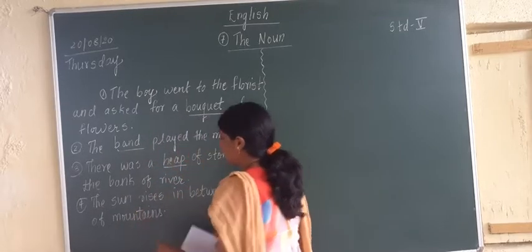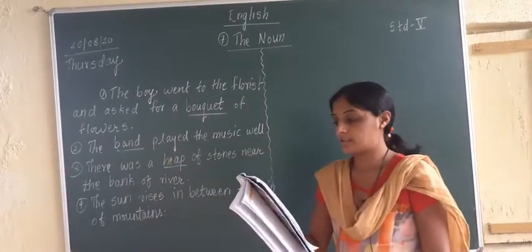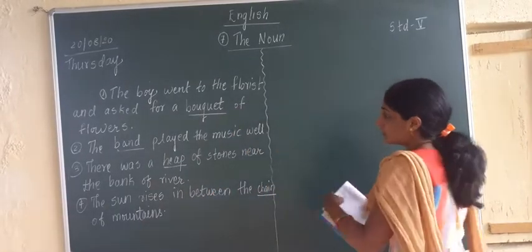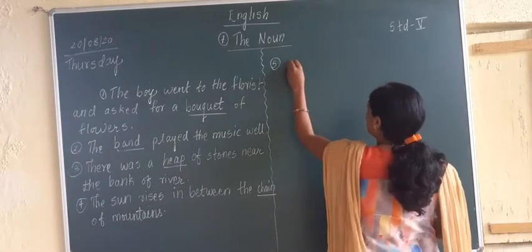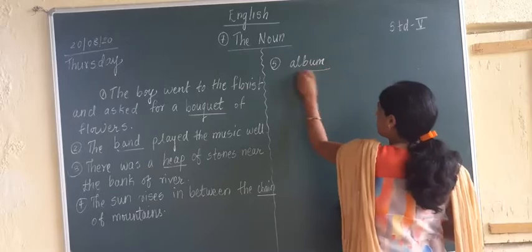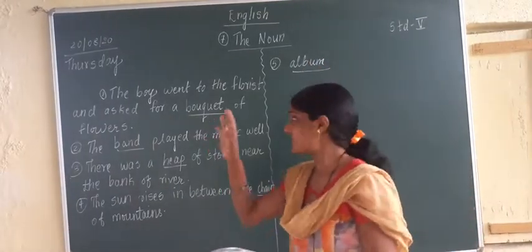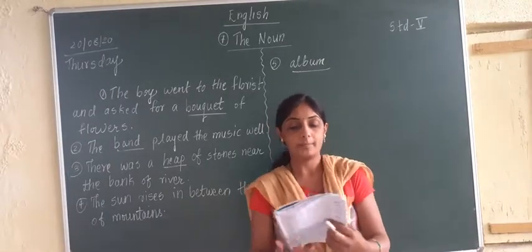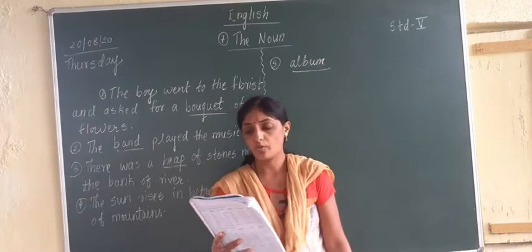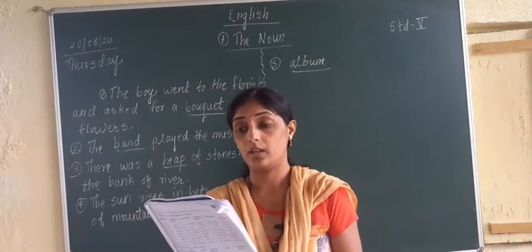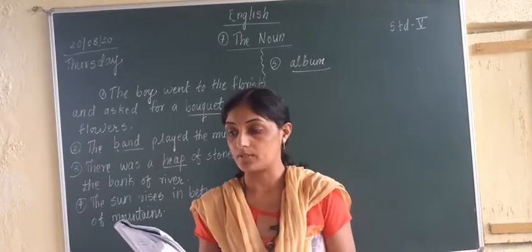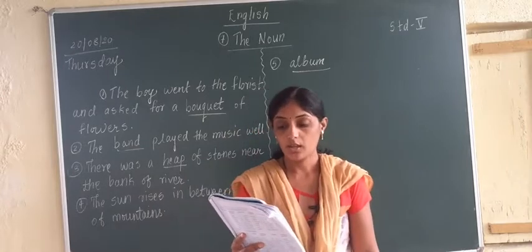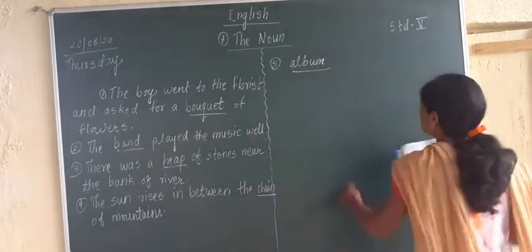Chain of mountains. Fifth sentence is, the wedding dash had beautiful photographs. The wedding album. Okay, when many photos are put together, it is called what? Album. So fifth answer is album. I'm just writing answers. You write down answers by seeing the board. Whatever fifth sentence is there, write down fifth answer as album. Okay. Sixth sentence is, a dash of robbers looted the shop. Now what of robbers? A gang of robbers, you can say, or a gang of thieves, or a gang of workmen. Okay. So sixth answer is what? Sixth answer is gang.